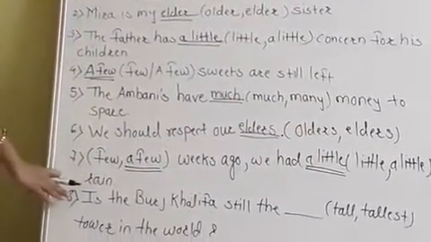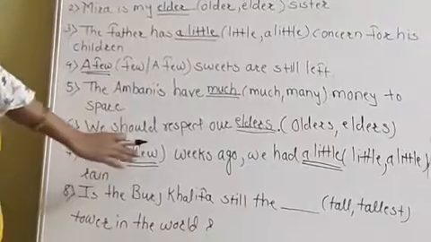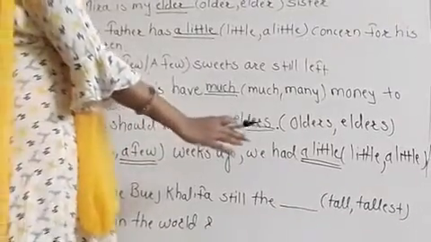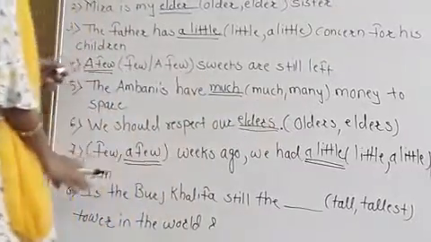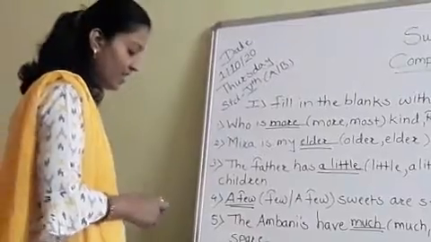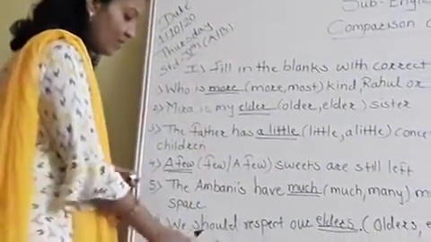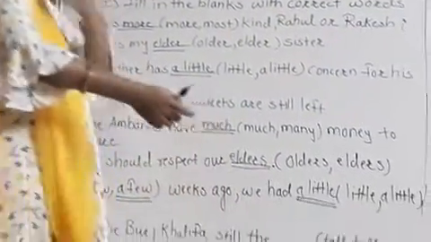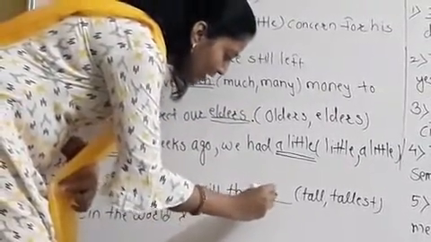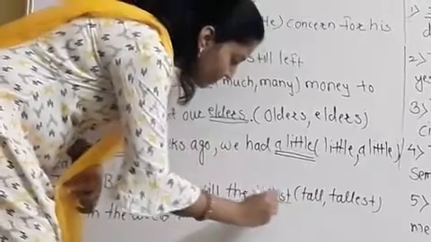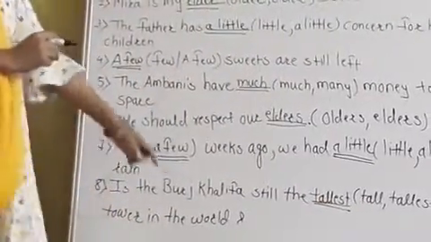And the eighth one is: the Burj Khalifa still the dash dash, in brackets tallest, tower in the world? So the correct answer is the Burj Khalifa still the tallest. Here you have to write down tallest tower in the world.